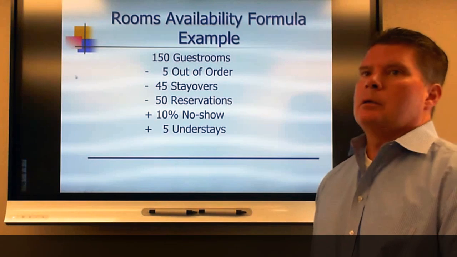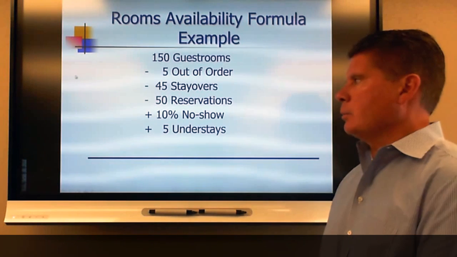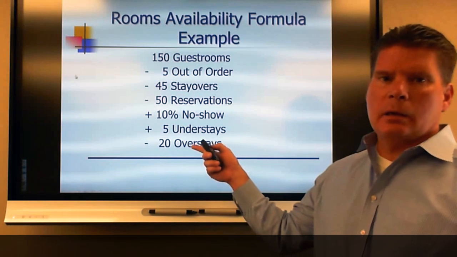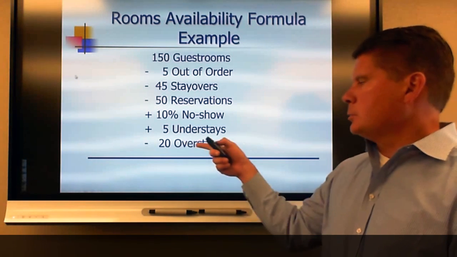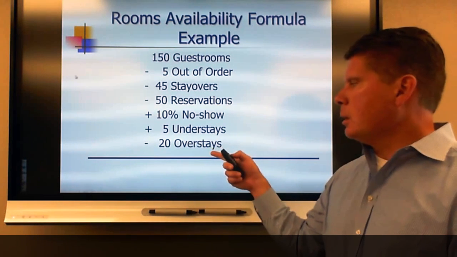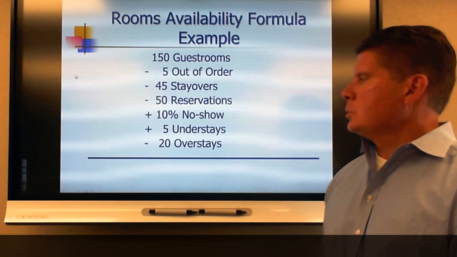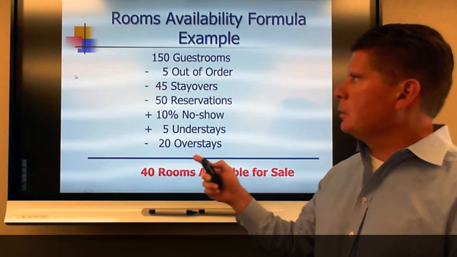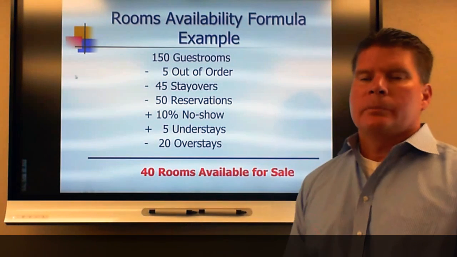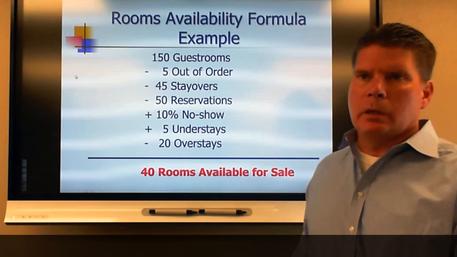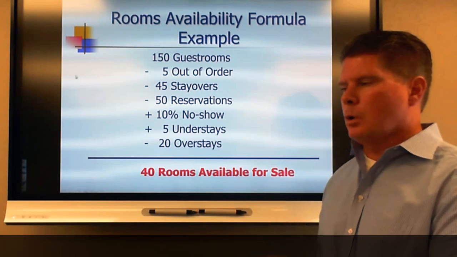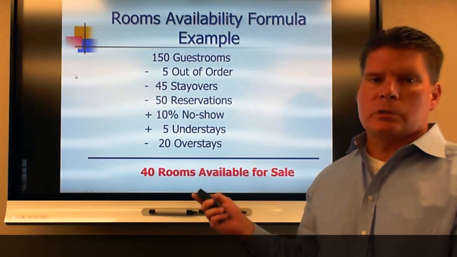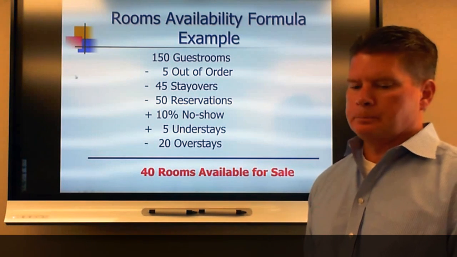Let's say we had 5 understays, so now we have 60 rooms to sell. And let's say a big group's plans changed and we had 20 overstays. So that would be 60 minus the 20. So we would have 40 rooms left to sell in this 150 room hotel, which is a pretty easy night. Like I said, you can take walk-ins or you don't have to worry too much about no-shows, because with 40 rooms to sell, you're not going to oversell.